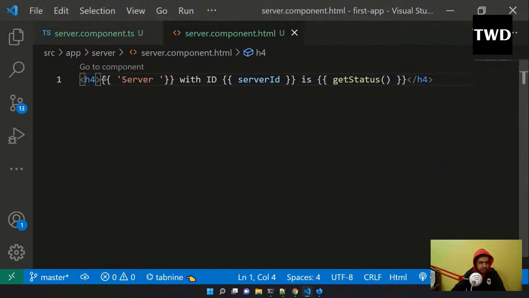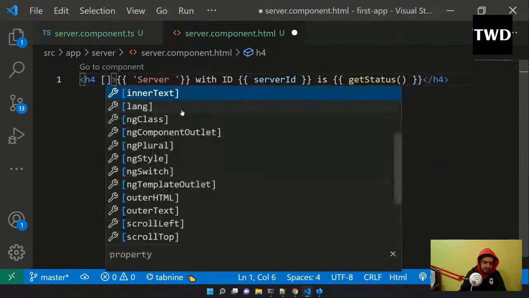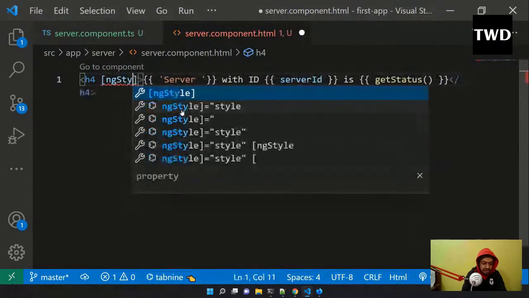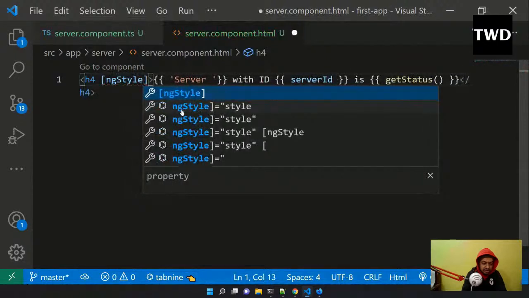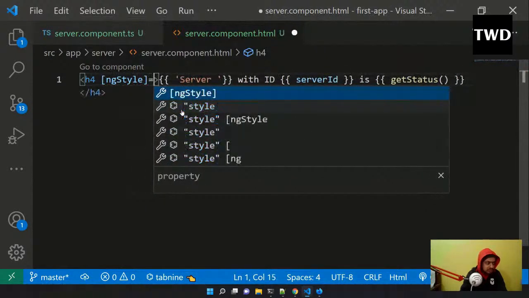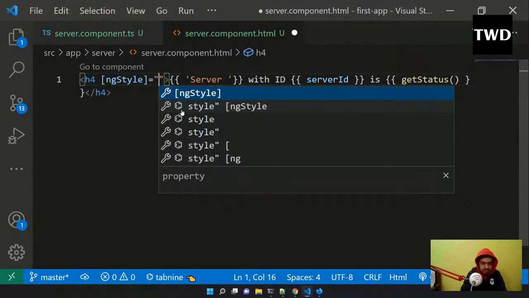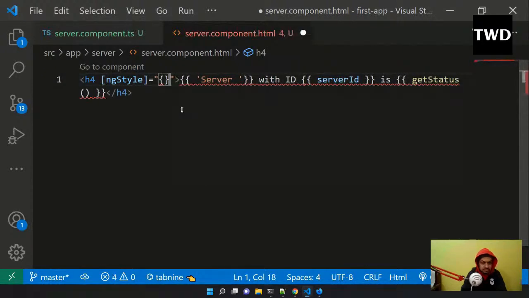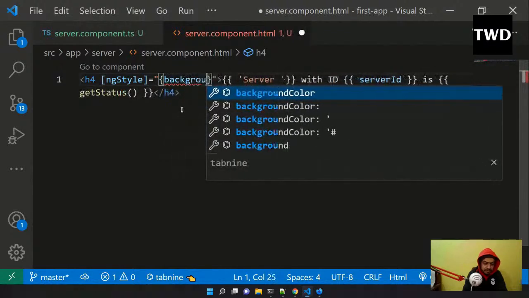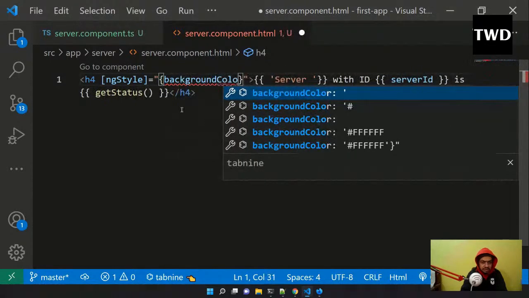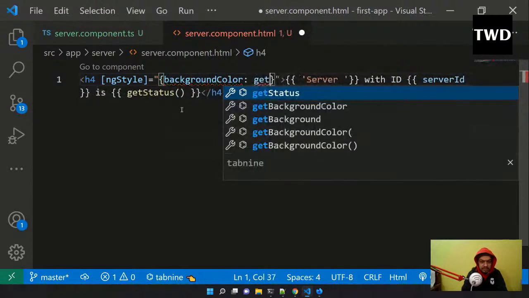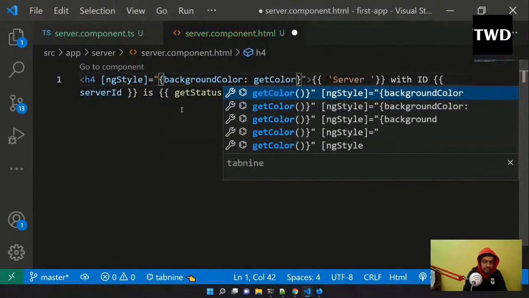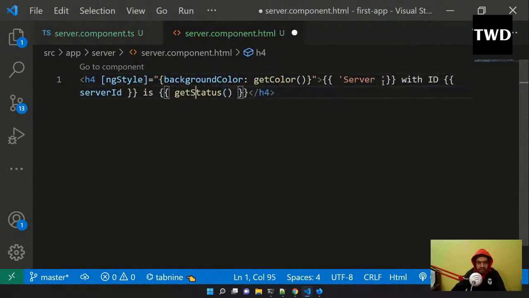Here the directive is ngStyle. ngStyle equals, with backgroundColor given by getColor.